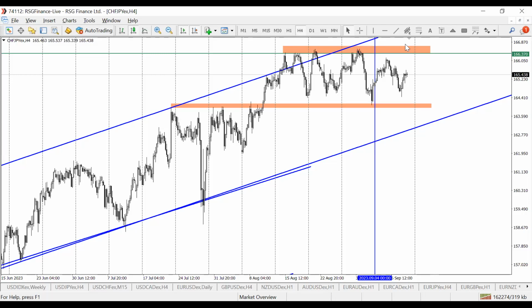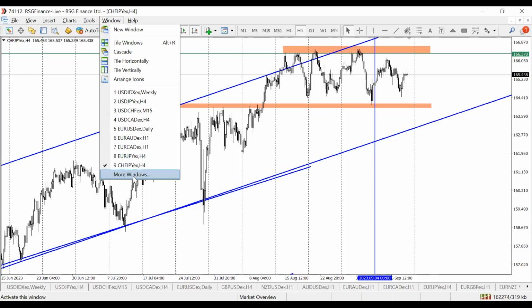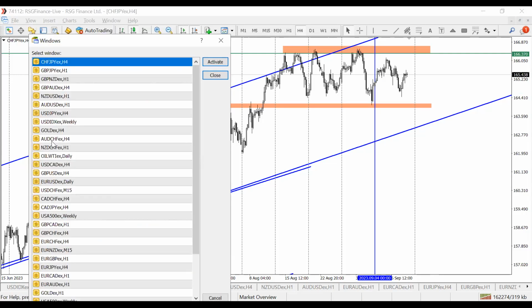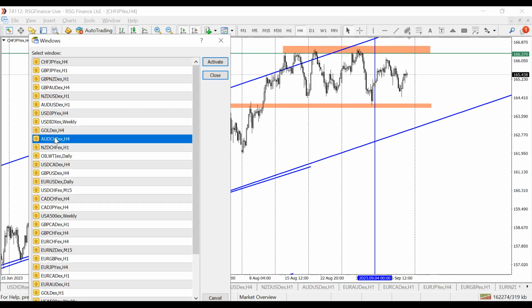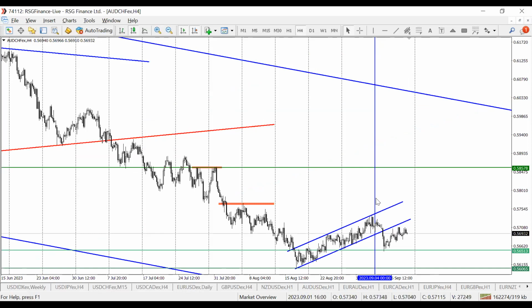Swiss franc began to lose steam last week, and that was from the previous week. I began to warn about Swiss franc losing some strength. We also looked at AUD Swiss franc from last week. Just a moment, there it is. So AUD Swiss franc, yeah, this one we were able to achieve our goal.